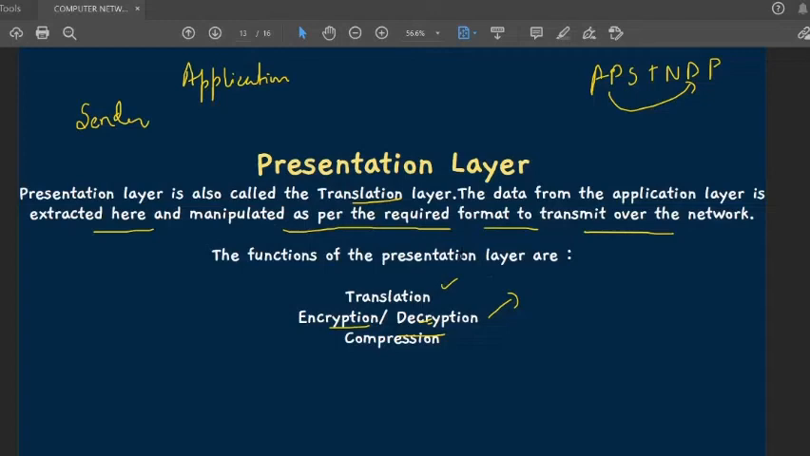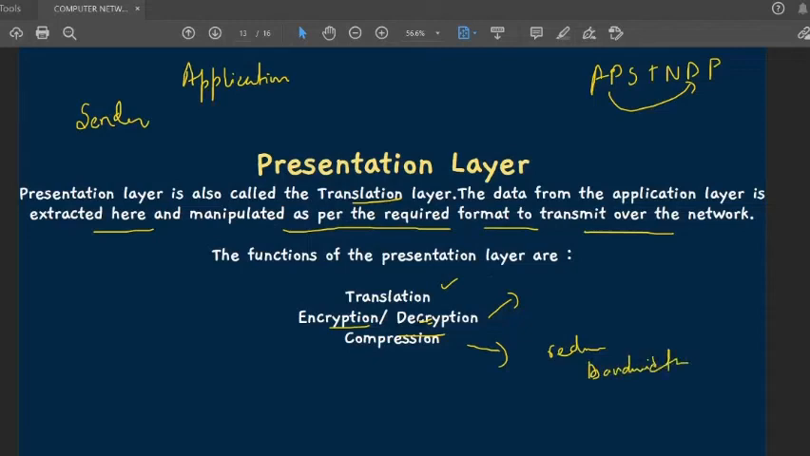The first function is translation. The presentation layer is also known as the translation layer because we are extracting the data and translating it into the format we want. And also compression. Compression simply means it carries out data compression to reduce the bandwidth of the data to be transmitted. So basically we are reducing the bandwidth.